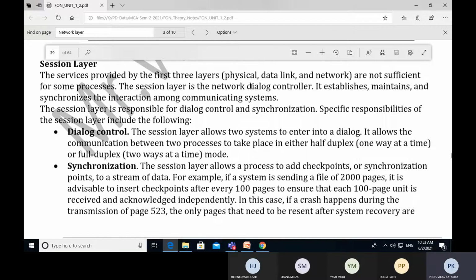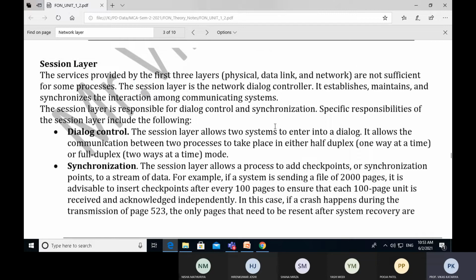That session is called dialog control. Dialog control is done by a dialog controller, which is another name for the session layer. It creates a session in which two users are put, and then the two users can communicate their confidential data. So the session layer comes into the picture whenever we require transmission of confidential data between both users, like e-transactions.